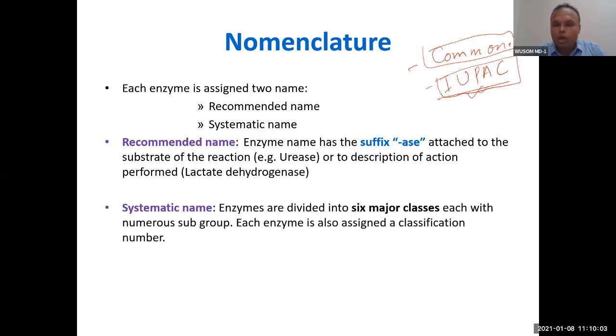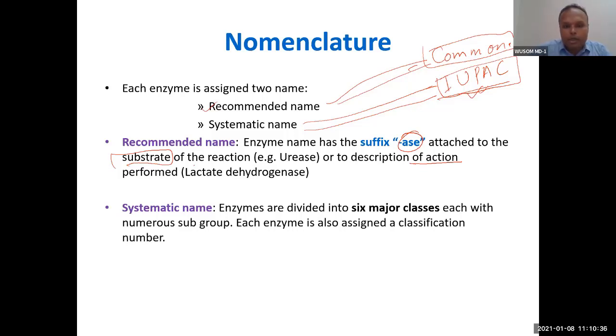The same enzyme also has two nomenclatures. The recommended name is very similar to the common name, and the systematic name is very similar to the IUPAC name. For the recommended name, you add ASE after the substrate name or after the action the enzyme performs.